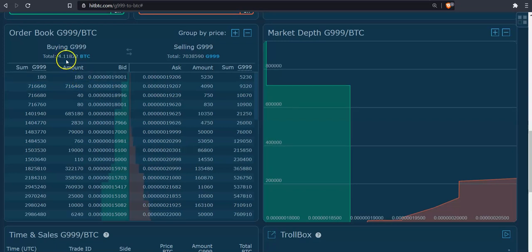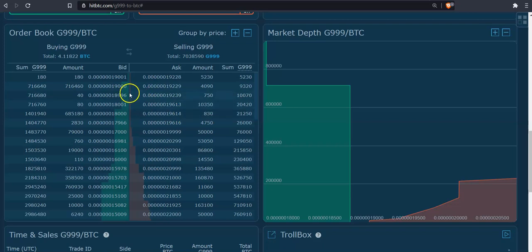If we have a look at the total volume, we're looking at 4.1 Bitcoin on the buyer side, and just over 7 million on the seller side, which in the bigger picture is not really a huge amount of cash at the end of the day.